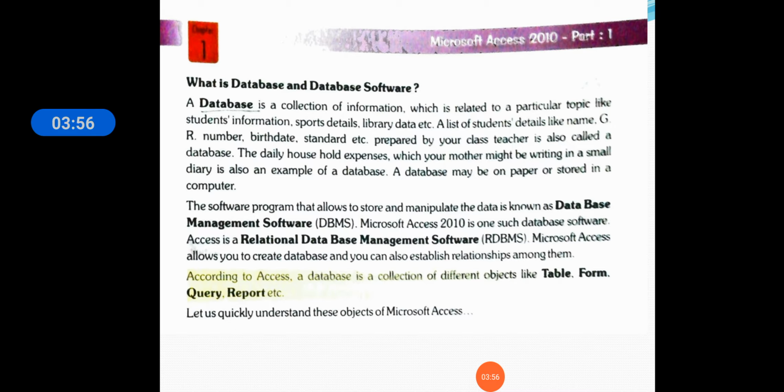Now this is the software which you are going to learn, that is Microsoft Access. So this is a relational database management software, okay. Here one word is added, relational. Why? Because it gives the relations between the databases, okay. So it allows you to create or establish relationships among them, in which things they are related it shows, okay. According to Access, a database is a collection of different objects like table, form, query, report, etc. Let us quickly understand these objects of Microsoft Access.